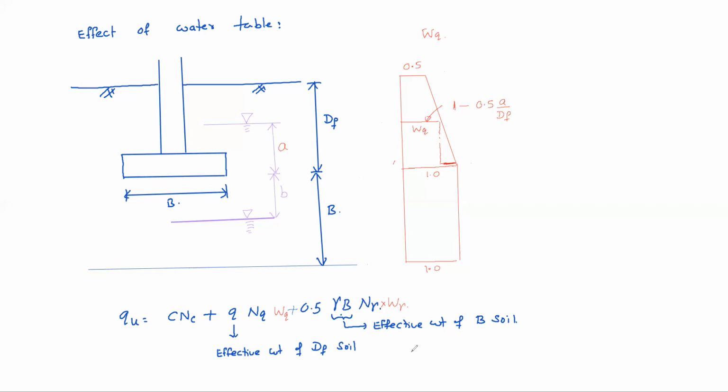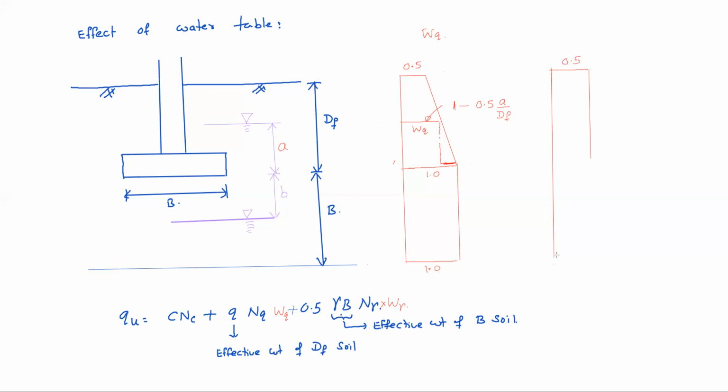Okay. Similarly, W gamma, how it affects. If suppose water table is above the ground level, above the footing base, then obviously gamma B soil will be in a submerged condition. That means always 0.5. When water table is in Df depth, that means above the base level, then the B soil will be in submerged condition. Obviously 0.5 will be there.